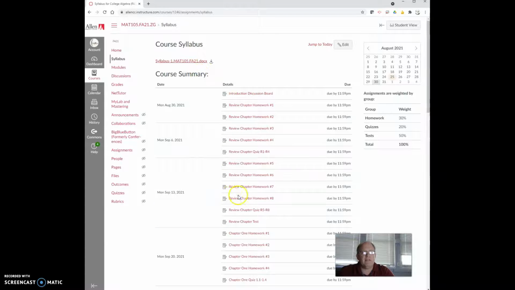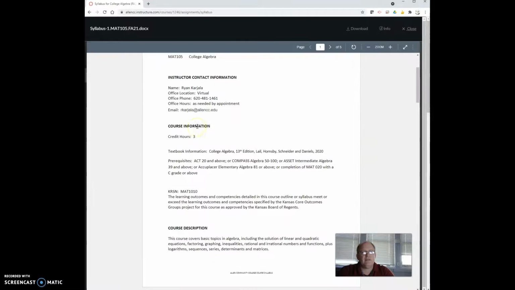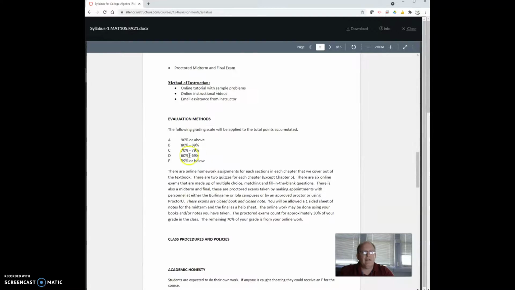Here's a course outline so you can kind of see the dates. That'd be good to print off. Here's your syllabus. Make sure you read this. Pretty standard stuff. I want to point out one thing to you though, right down here, the evaluation. We do have a midterm and a final that will have to be taken on site, so be aware of that.